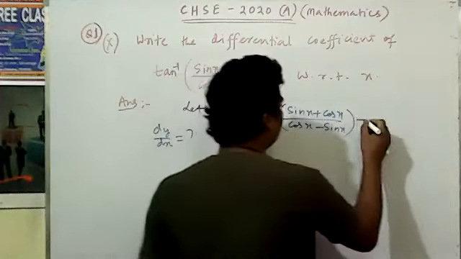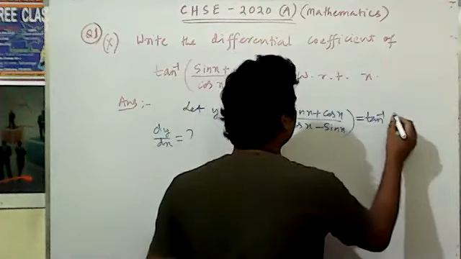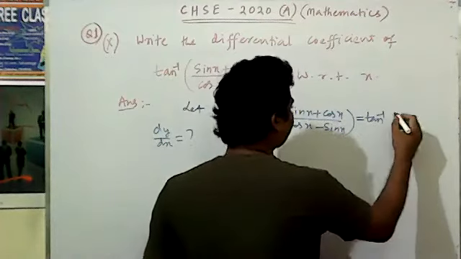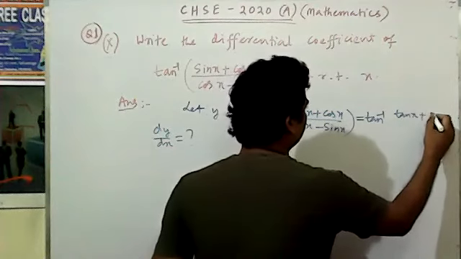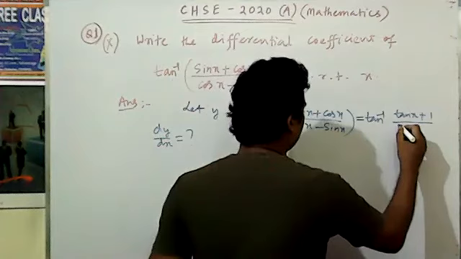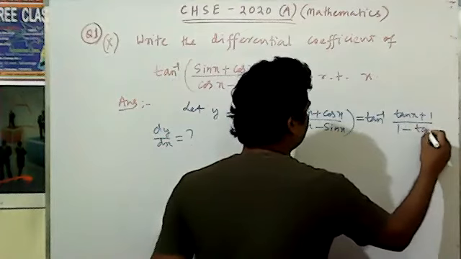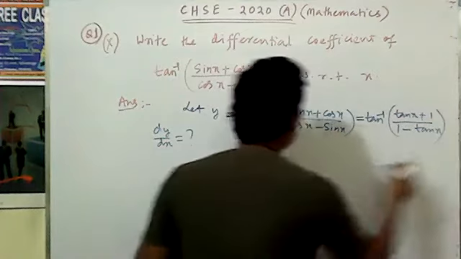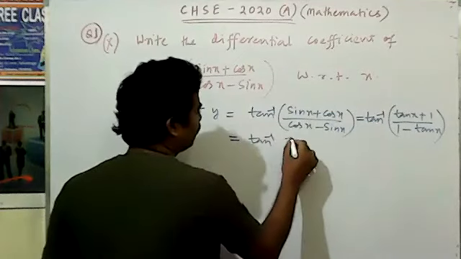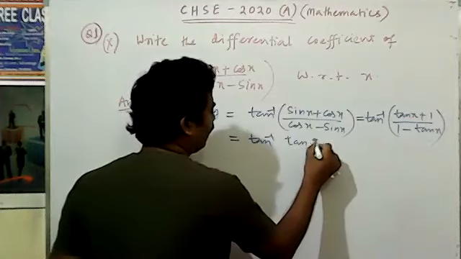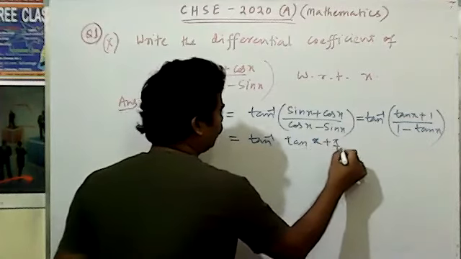That value is equal to tan inverse. You can divide, that is, tan x plus 1 by 1 minus tan x comes. So the value comes tan inverse tan of (x plus pi by 4).